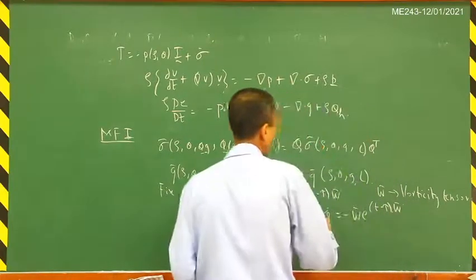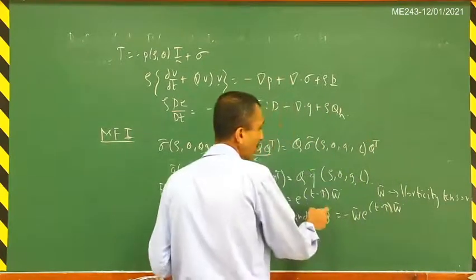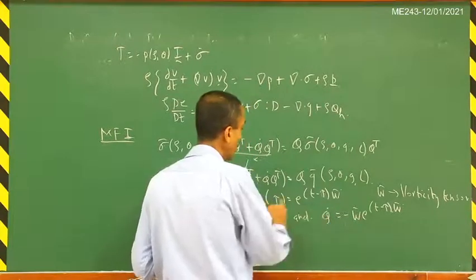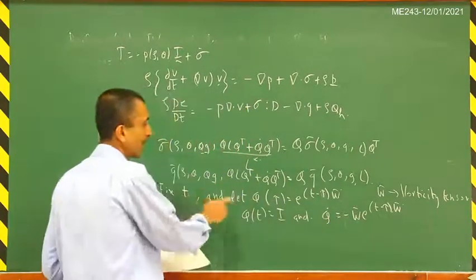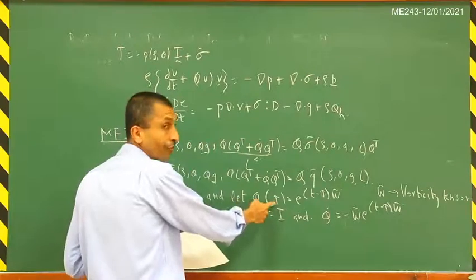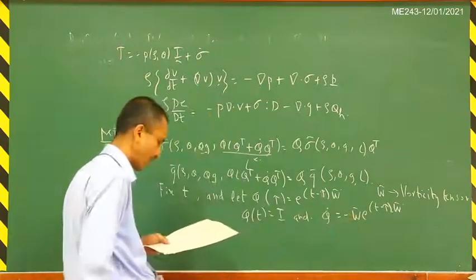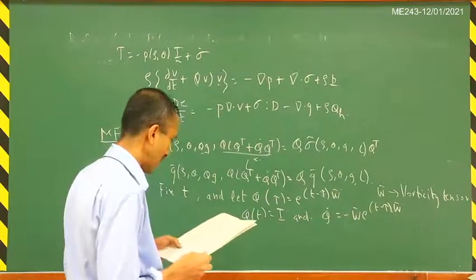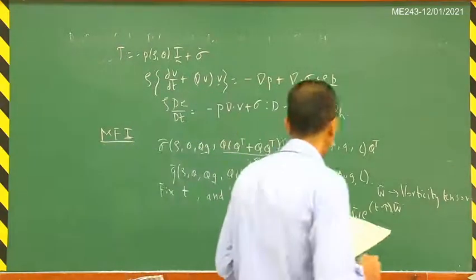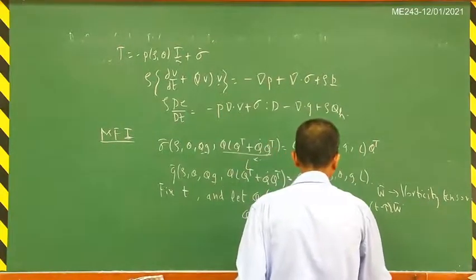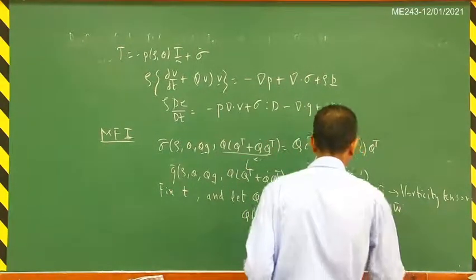So here this dot is the derivative with respect to tau, not with respect to t, because t is fixed, and so Q is actually a function of tau now. So this derivative is with respect to tau, not with respect to t. And so you will get that Q dot of t will be equal to minus W tilde.